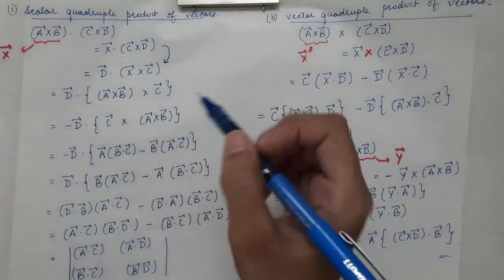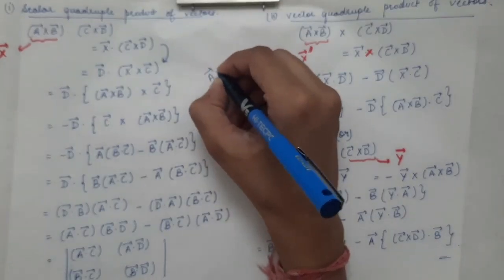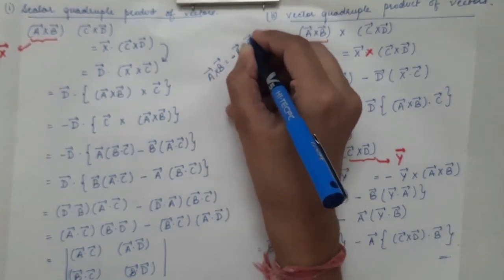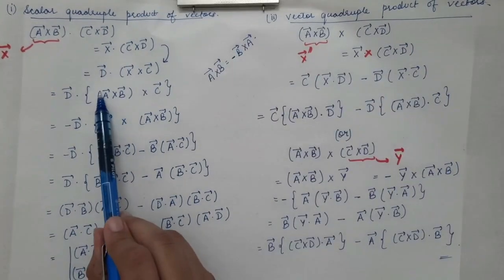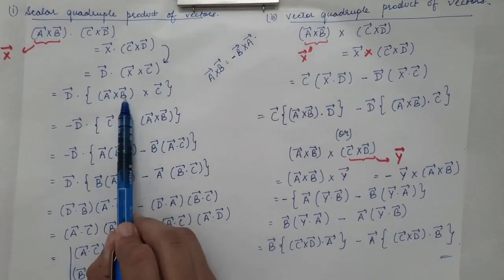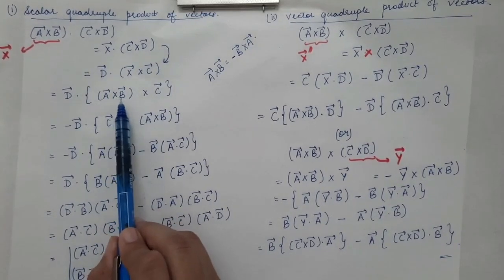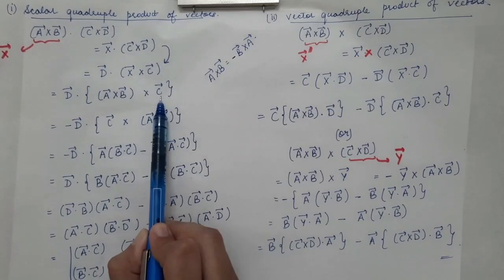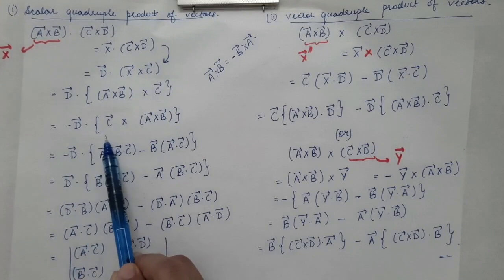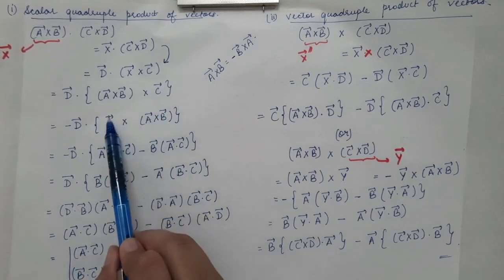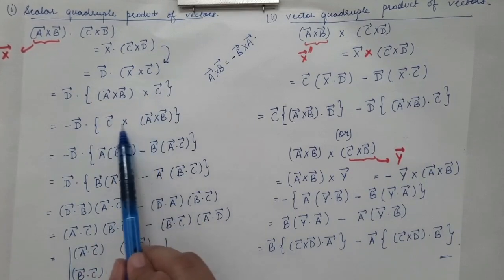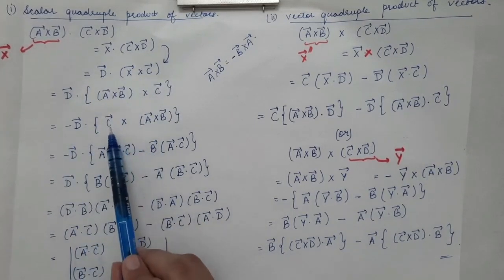Now we know A cross B vector is equal to minus of B cross A vector. So now we have this whole term in the bracket, A cross B. This is a vector, let's say this is Y vector, the resultant vector. So now we have y vector cross c vector. So y vector cross c vector can be written as minus of c vector cross y vector. So we have just shifted their positions. So when you shift the position in the cross product, we get a minus sign. So this is the vector triple product.